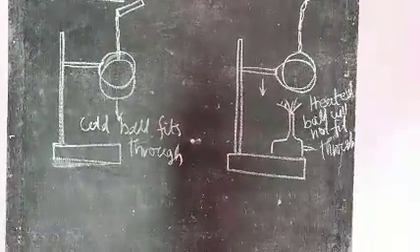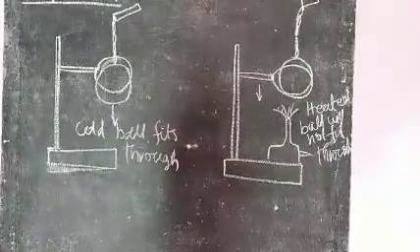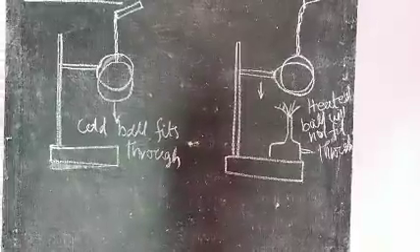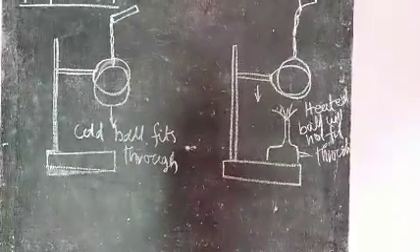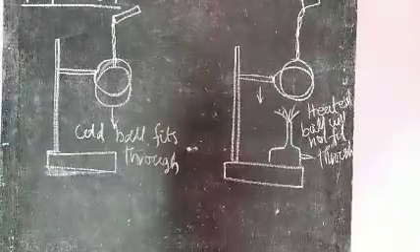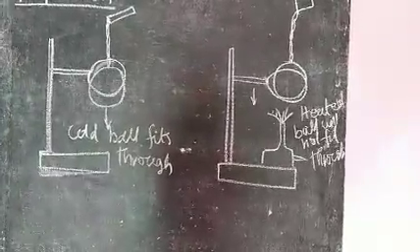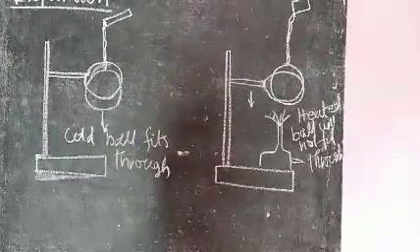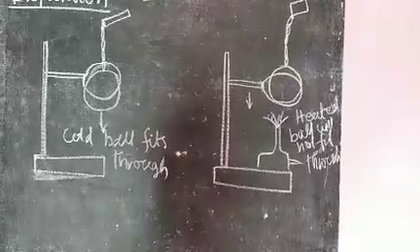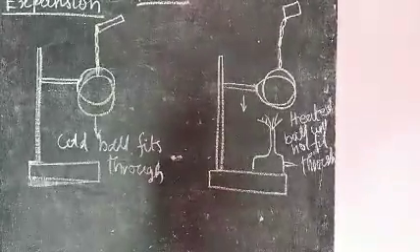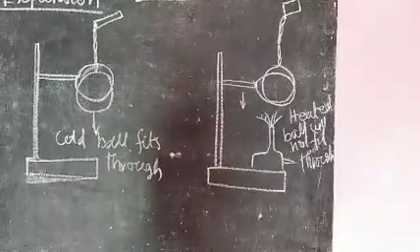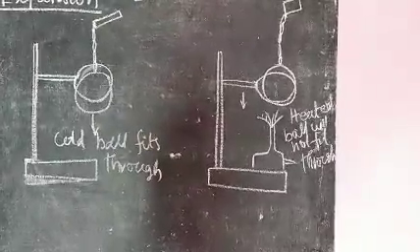In winter, the temperature is very low. The track is made of solid, so it contracts, so it has more gap. In summer, the temperature is hot. The iron track absorbs the heat. The iron tracks expand, so the gap between the tracks is very small.